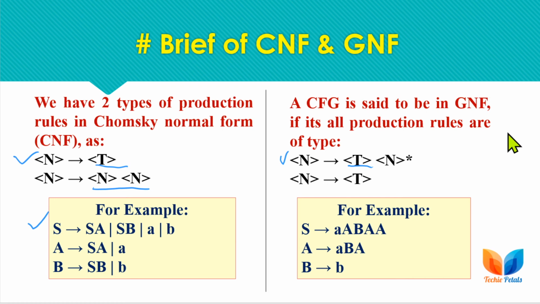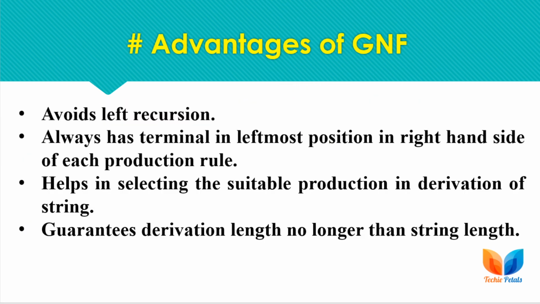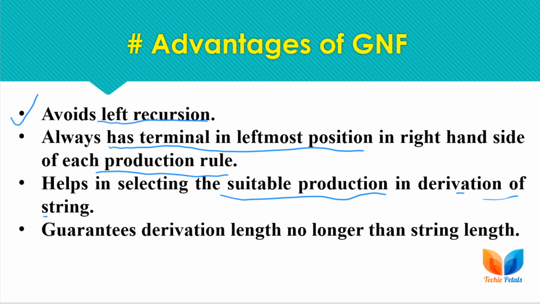So let's discuss some of the advantages of GNF form over CNF form. GNF form always avoids left recursion, as we are starting with a single terminal in the GNF form, so there are no chances of left recursion in case of GNF, and it always has a terminal in the leftmost position on the right hand side. As the leftmost symbol is a terminal on the right hand side of the production rule, we will surely get some symbol to match with the production rule while deriving the string. So this is the main advantage of GNF form.